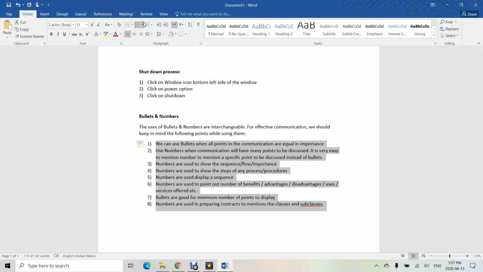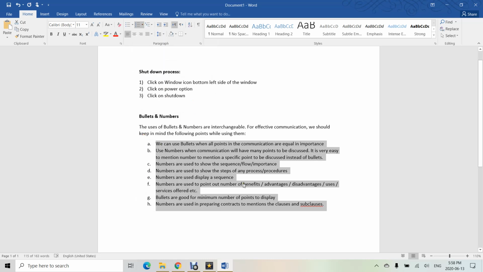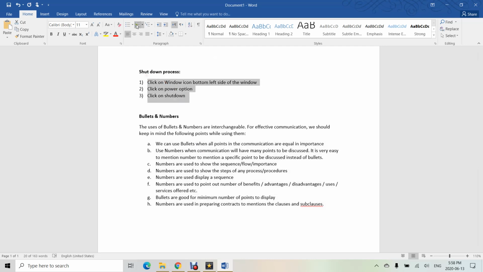If I need to change, just click and you can change the style. And also keep in mind, whatever was selected last time will be considered as the default.